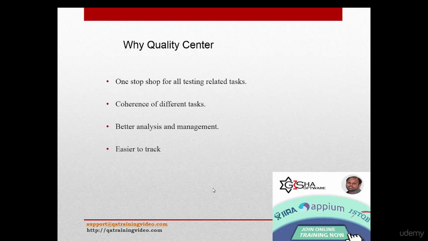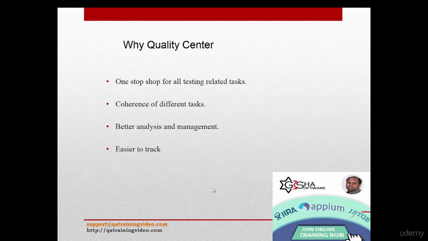Why is Quality Center required? Quality Center is a one-stop shop for all the testing related tasks. As I said earlier, you can do complete testing activities by using this Quality Center. It's a one-stop shop for all your testing related tasks.